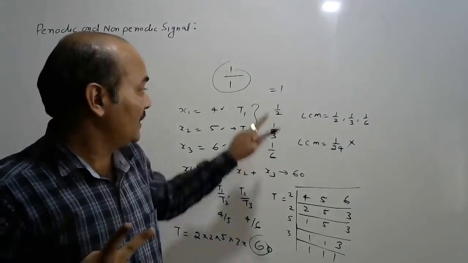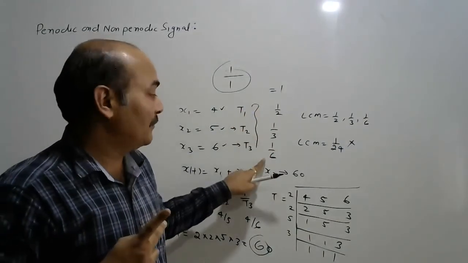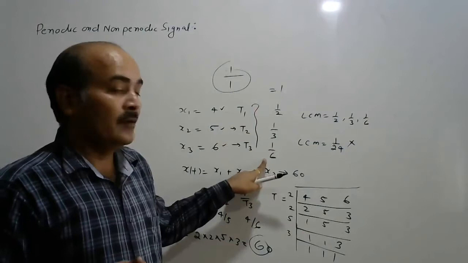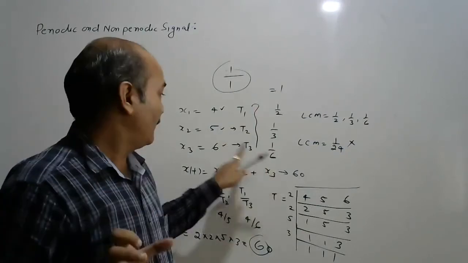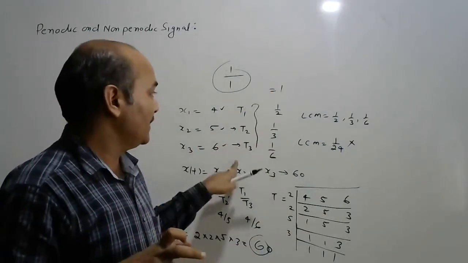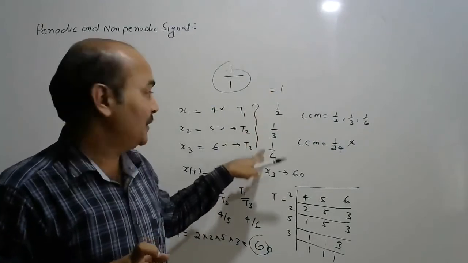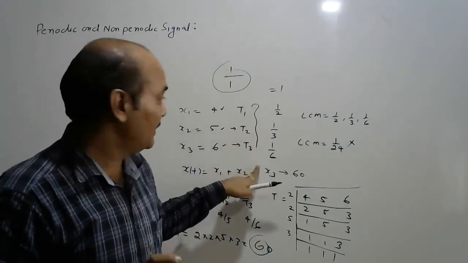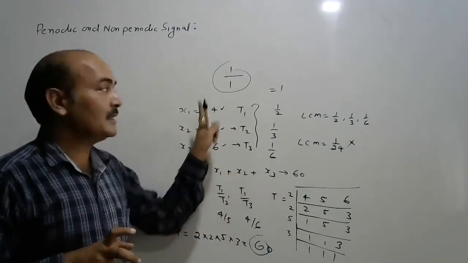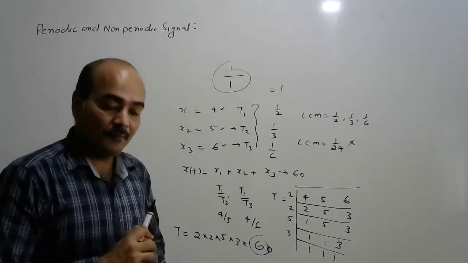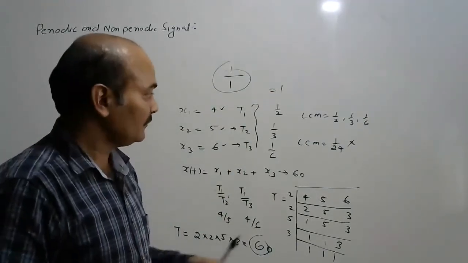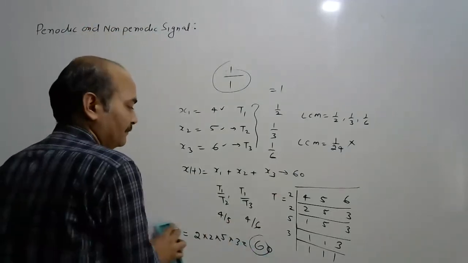So if the final signal is the sum of 3 signals having time periods individually 1 by 2, 1 by 3, and 1 by 6, then the time period of x(t) is equal to 1. Okay, so that is the case.